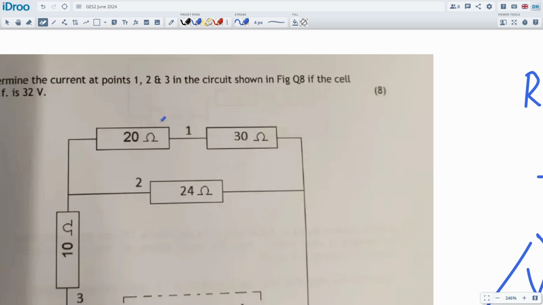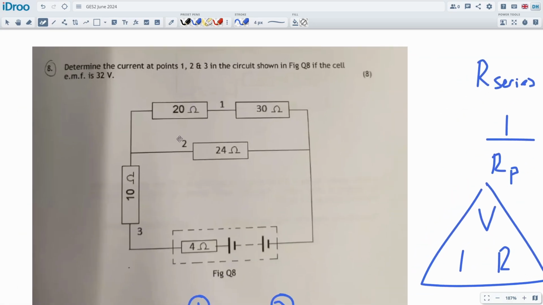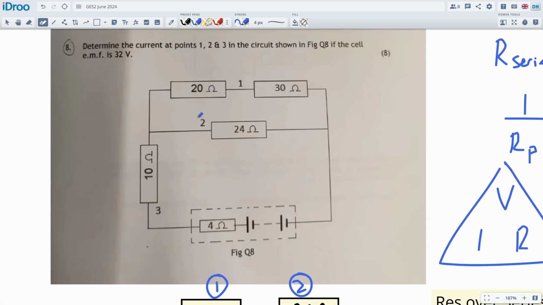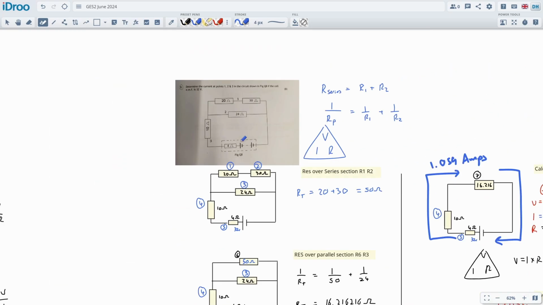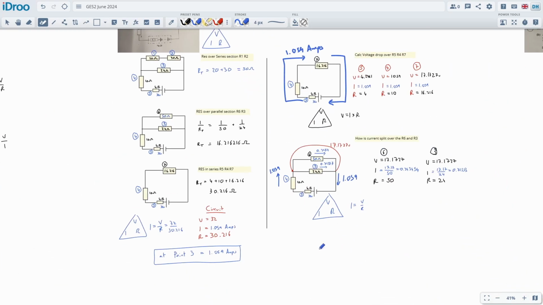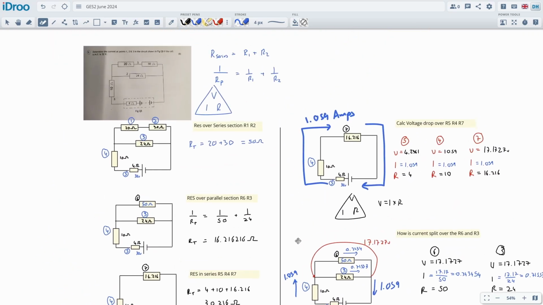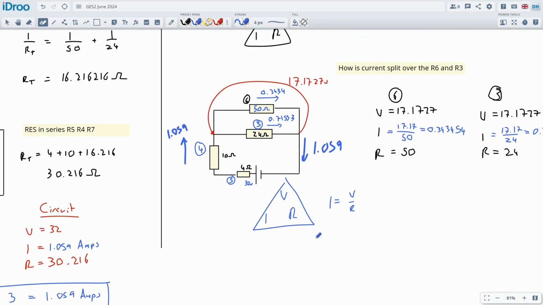Because these two components are in series, the amperage will be the same. We could calculate the potential difference across these, but this question doesn't actually ask for it. So it's a little bit nicer because it means we don't have to do the last step. We could do one last step where we calculate the voltage drops across these resistors, and that would be a normal question actually. It's very common to have that. So there'd normally be one more stage of my working right at the very end, but this time we can skip it. So the top one is at 0.1 and the bottom one is at 0.2.